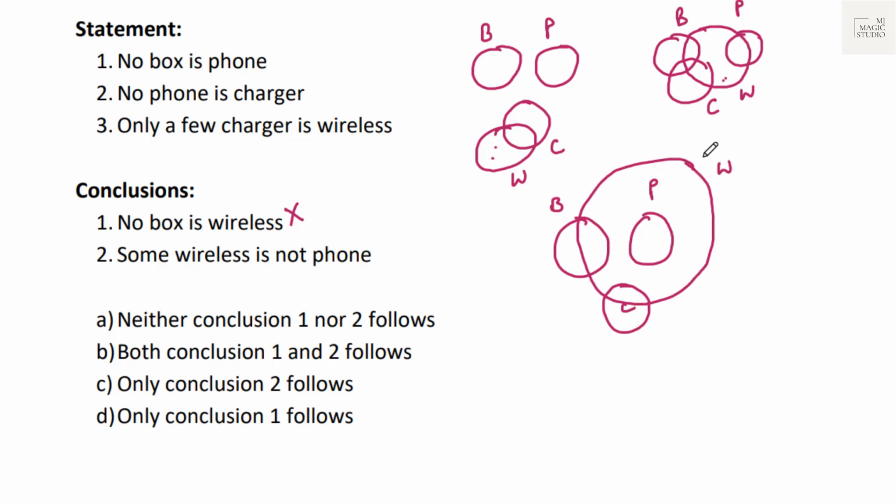But this Venn diagram shows that phones are wireless. Some wireless is not phone. If I draw like this, where all wireless are phones, which is not possible. So some wireless is not phone is the conclusion which follows. Only conclusion 2 follows. Option C is the pick.